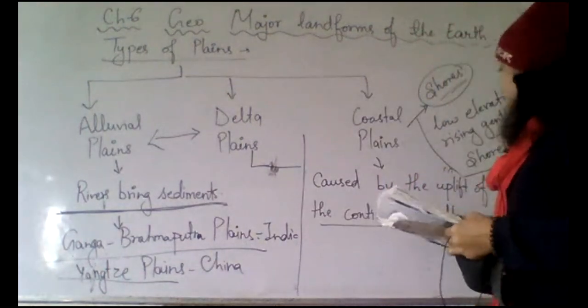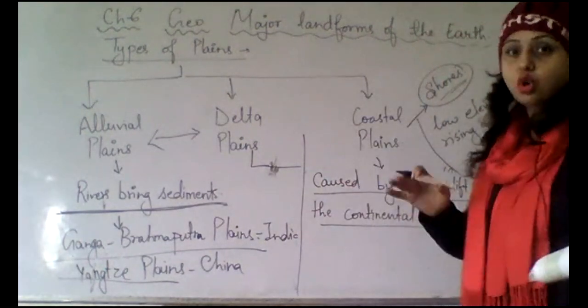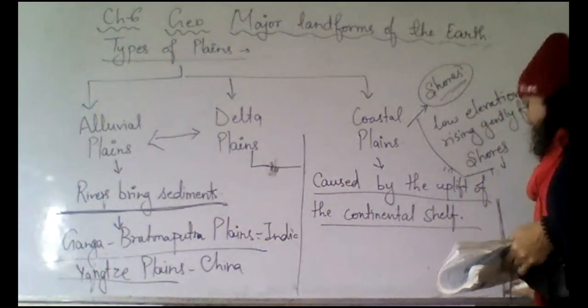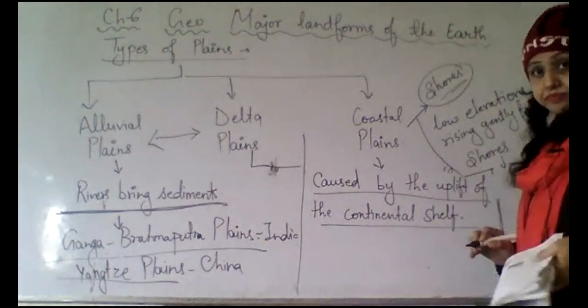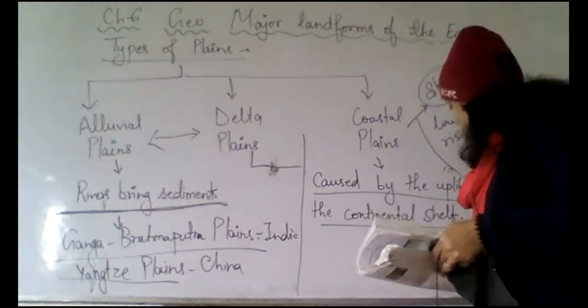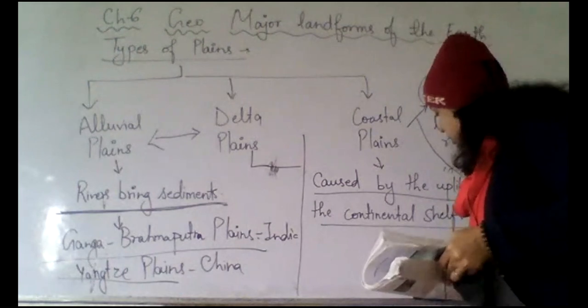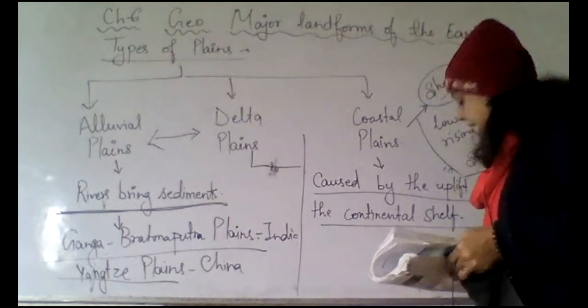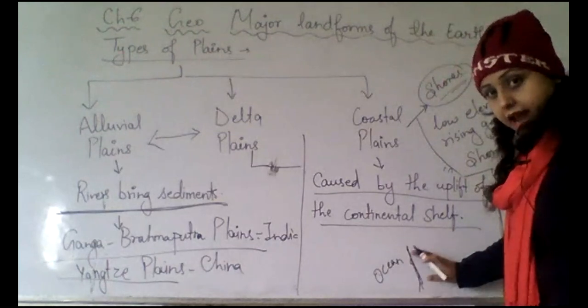So what happens on the shores? That means on the edge of the ocean or sea. At the edge of the ocean or sea, suppose this is the ocean, okay, and this is the land.